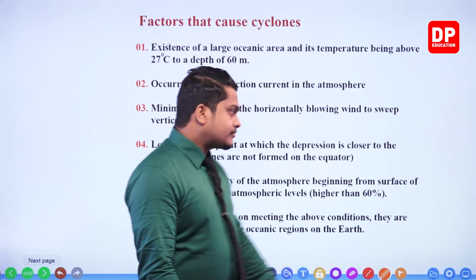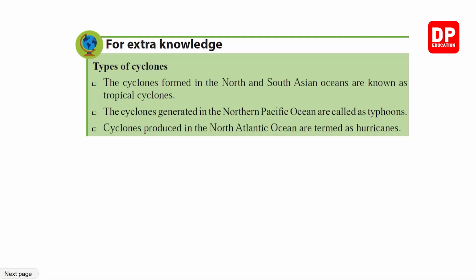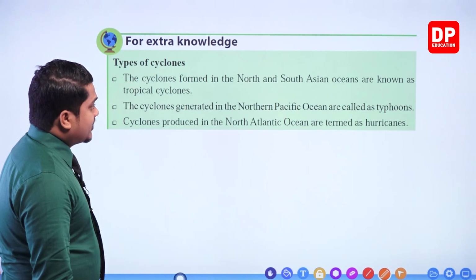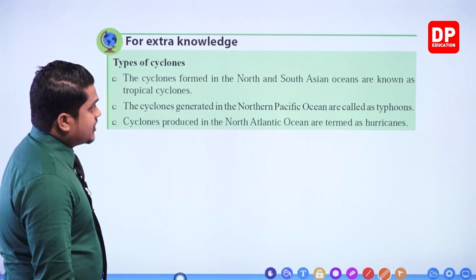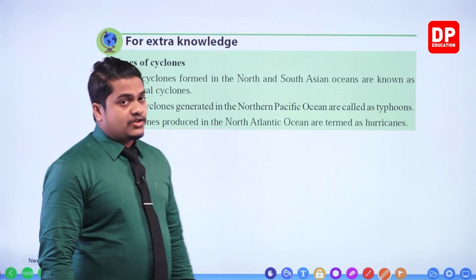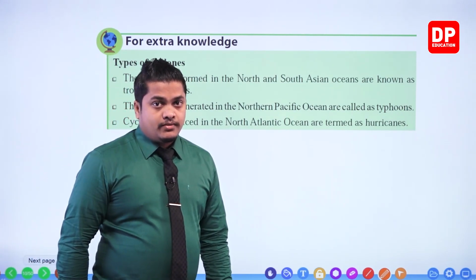Okay, right then. So for extra knowledge, you are given certain things. Let's see. The cyclones formed in the North and South Asian oceans are known as tropical cyclones. So these things are known as, my dear children, tropical cyclones.